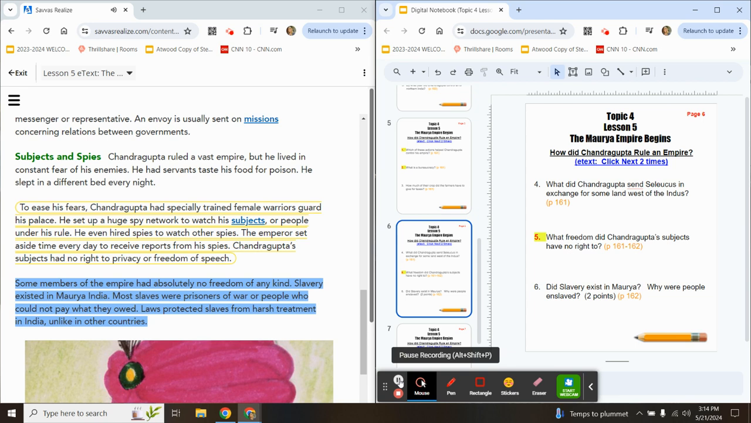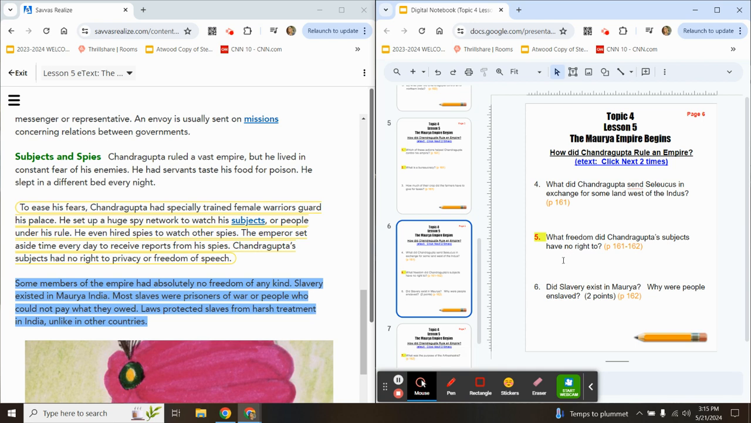He set up a huge spy network to watch his subjects or people under his rule. He even hired spies to watch other spies. The emperor set aside time every day to receive reports from his spies. Chandragupta's subjects had no right to privacy or freedom of speech.